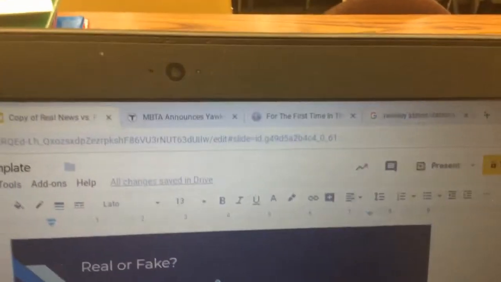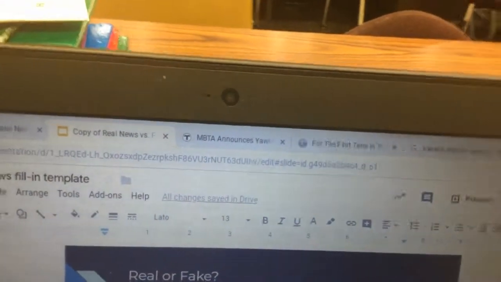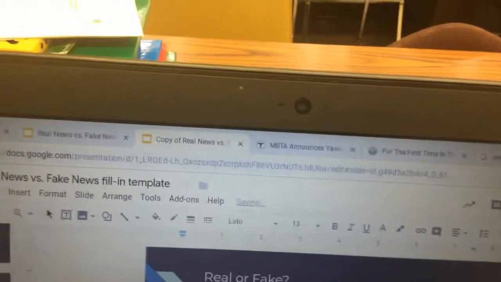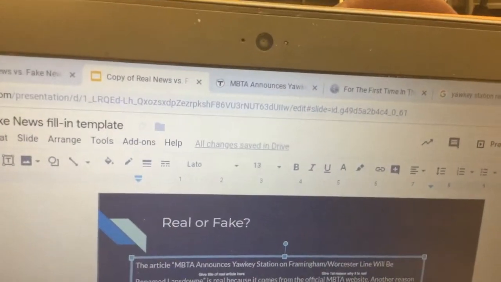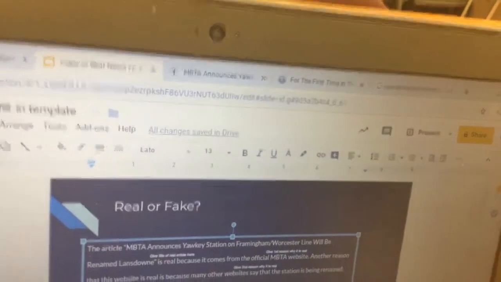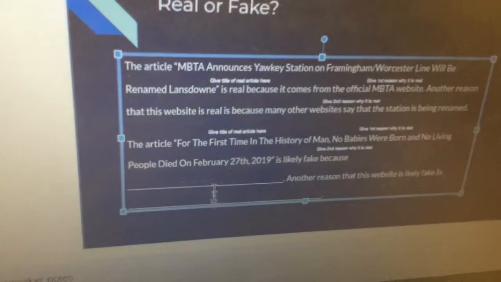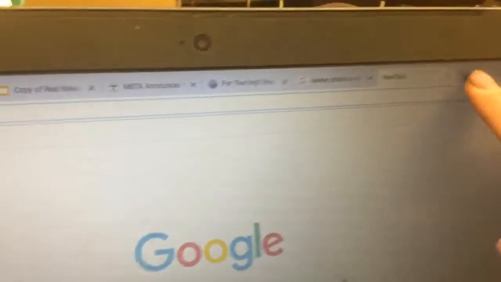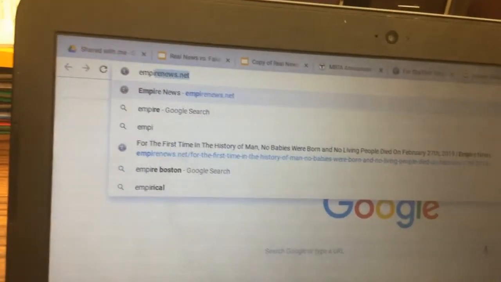And so then what we're going to do is we're going to go ahead and add information about why it is likely fake. So basically what you're going to do is go ahead and double click on the line where it says it's likely fake because what we're going to do is go ahead and click on another tab and then search Empire News.